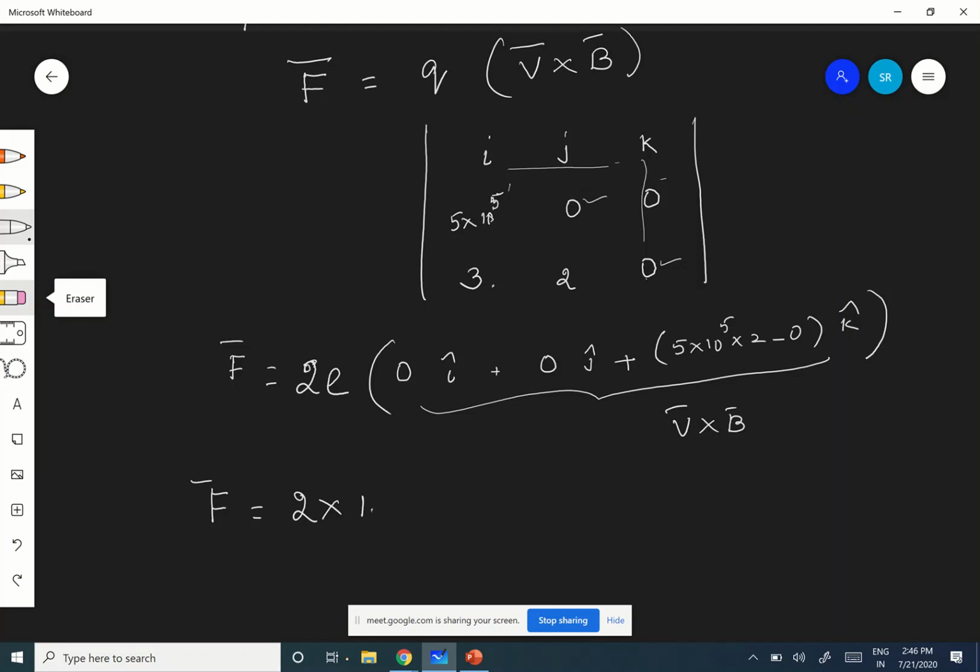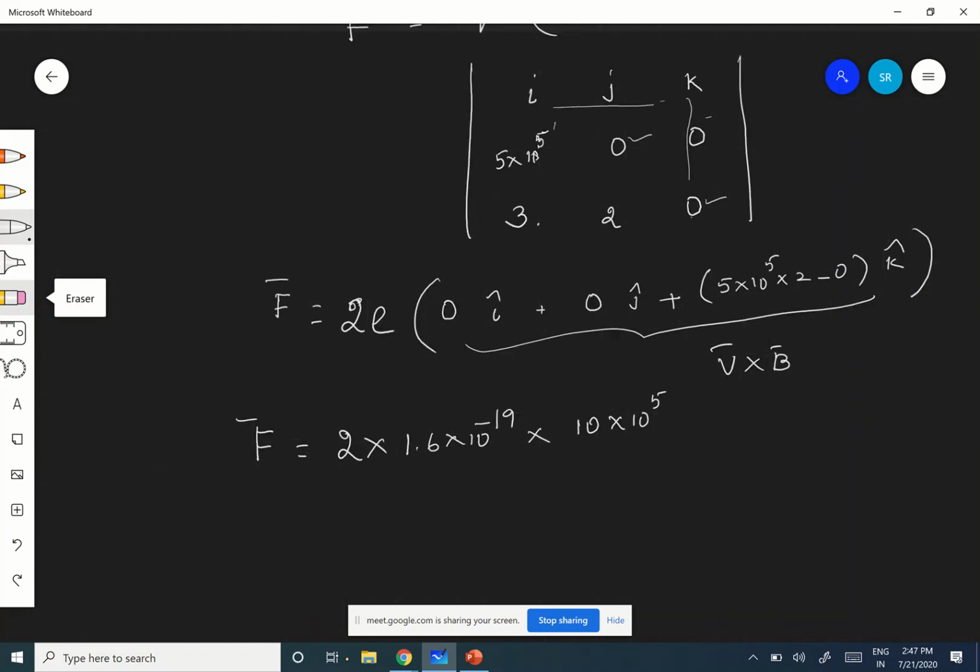1.6 into 10 power minus 19 coulomb into 10 into 10 power 5, correct? 10 power 6. Okay, 10 power 6. Therefore, what will be the final answer? 3.2 into 10 to power minus 13. Correct? Newton. That's it.